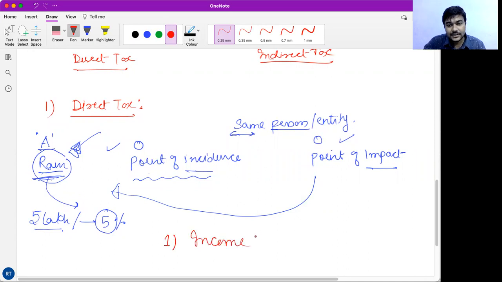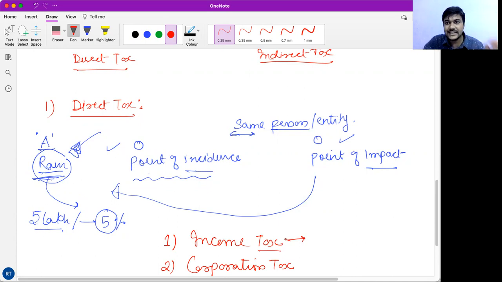One very important example of direct tax, number one, is income tax, and second is corporation tax. So what is income tax? When a portion of the income of an individual is collected as tax, it is called income tax.